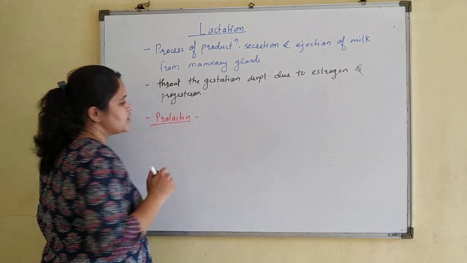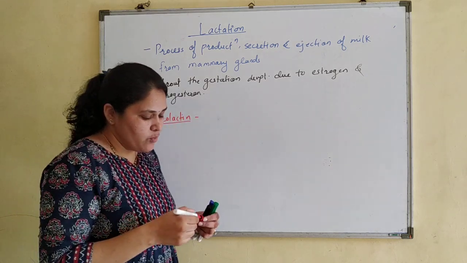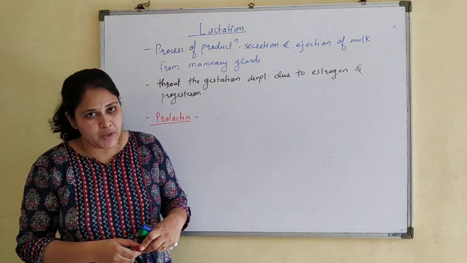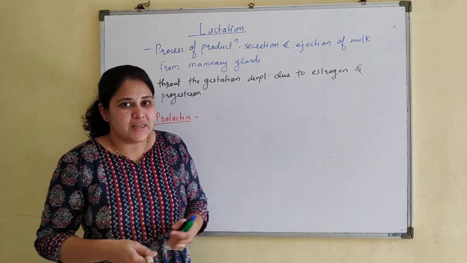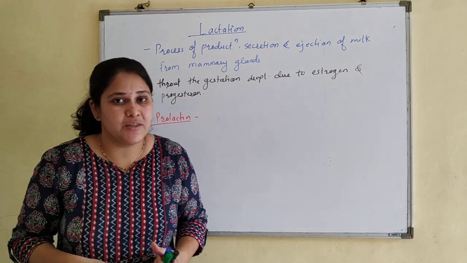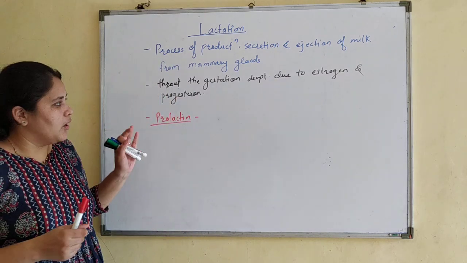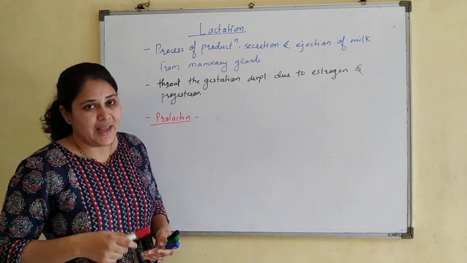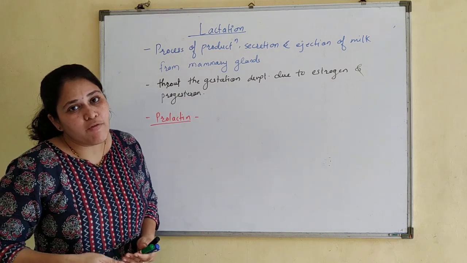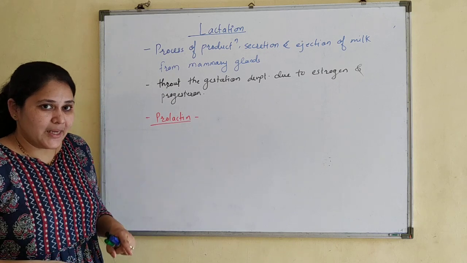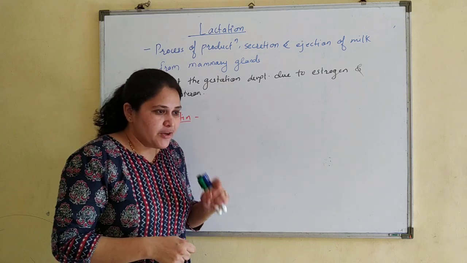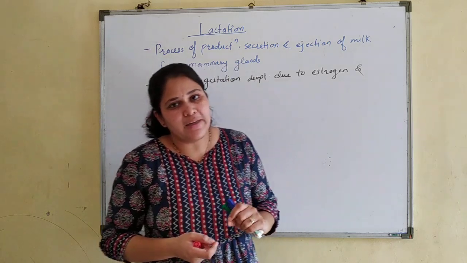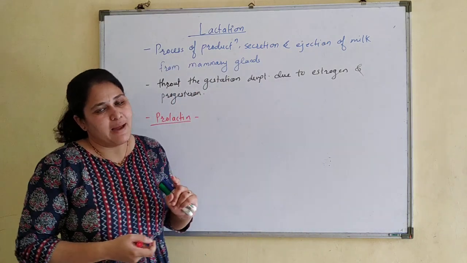This prolactin, it is secreted by whom? Prolactin is secreted by the placenta. It helps in the development of the gland as well as production of milk. See, prolactin helps in the production of milk in the alveoli of mammary lobes.